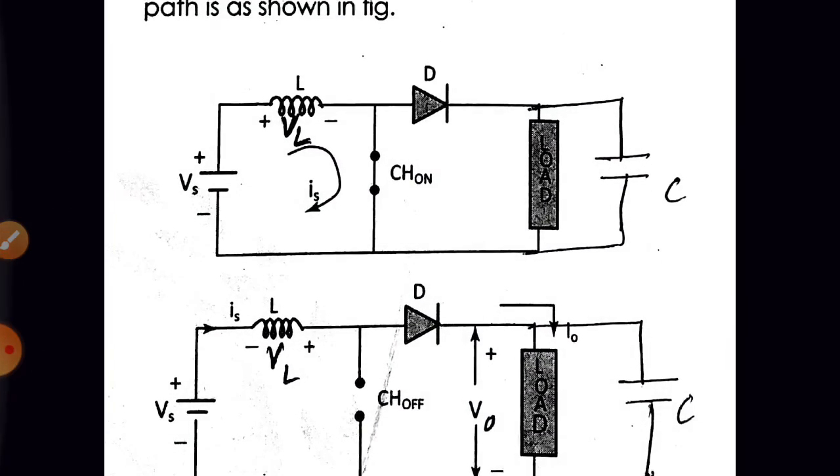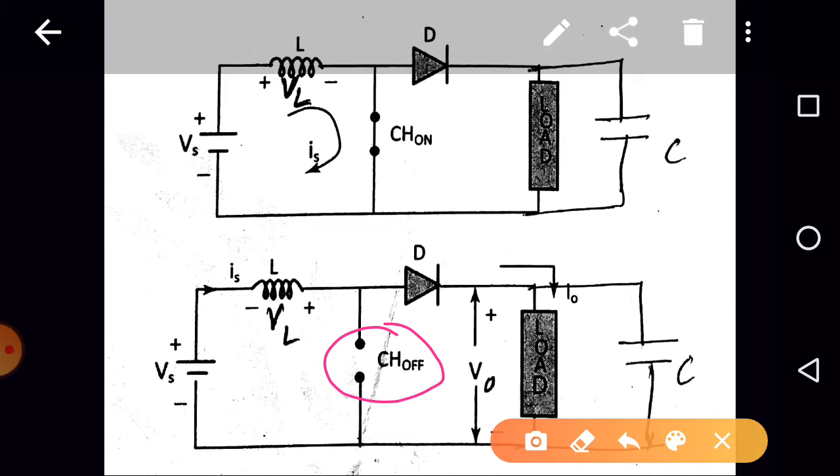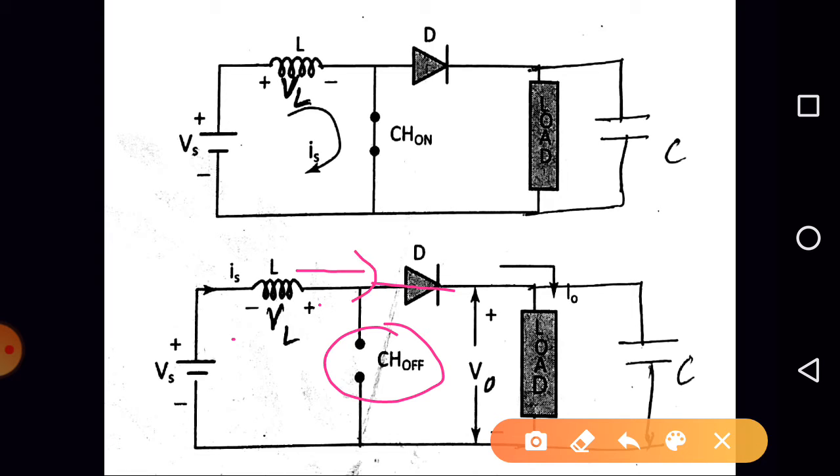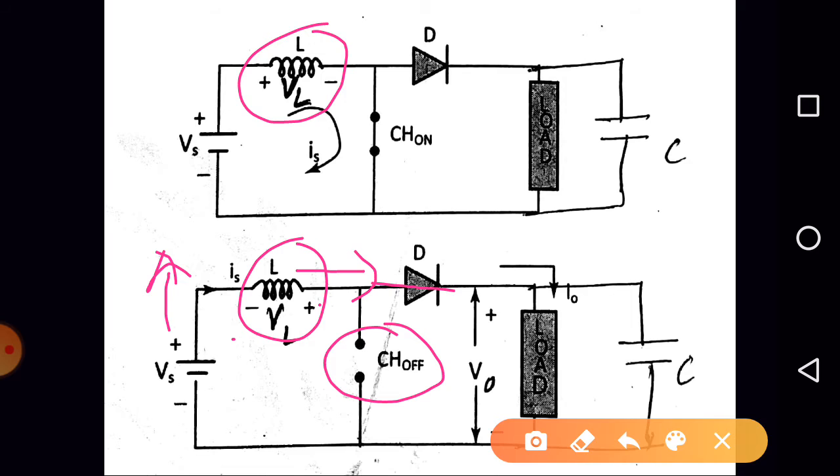Next, suppose now inductor has stored the energy, okay, and suppose switch is in the off state now. When switch is in the off state, what will happen? The current will flow like this: Vs, VL, diode, load, and again back to the Vs, right? Are you getting the point? So here indirectly inductor is releasing the energy, and the energy of the Vs and the energy of the inductor both will be adding to each other. Are you getting the point? Here inductor was storing the energy, here inductor is releasing the energy, right?